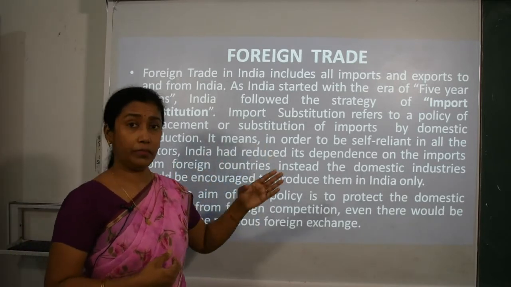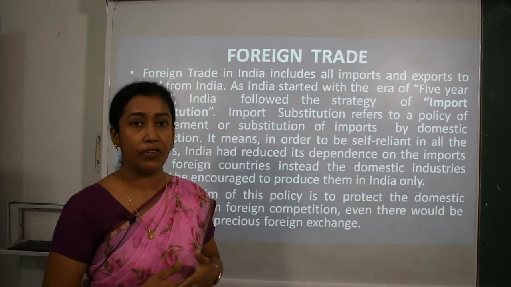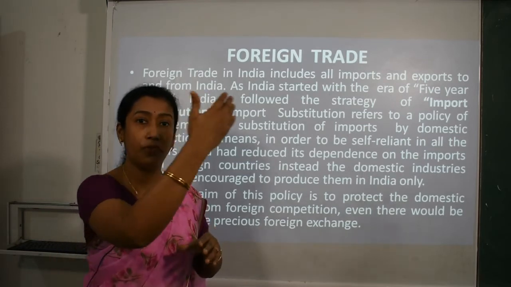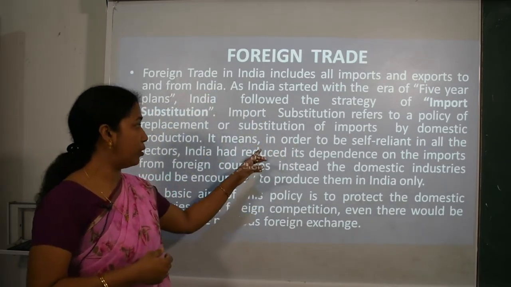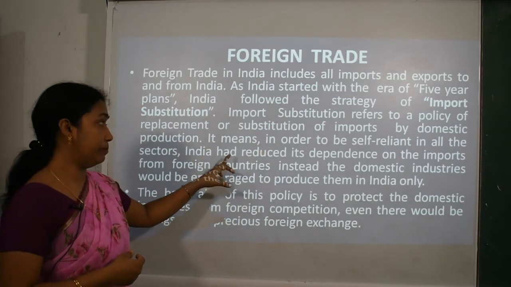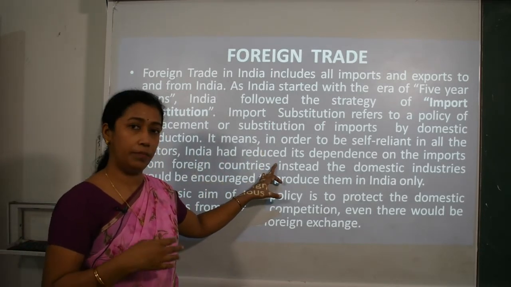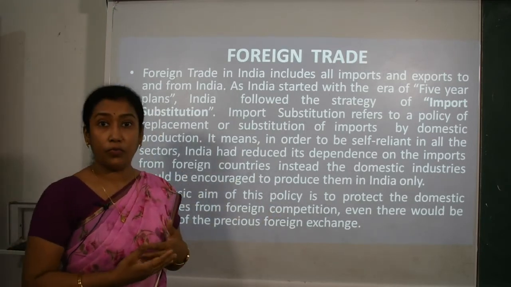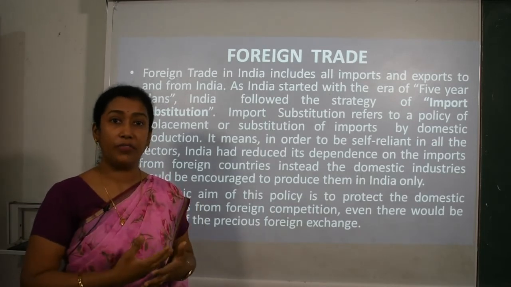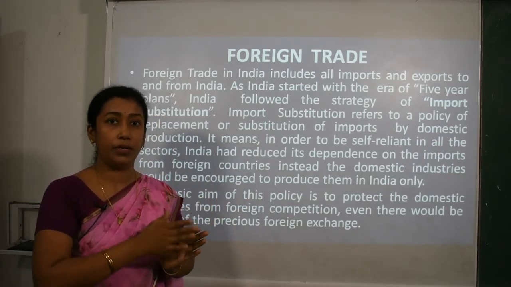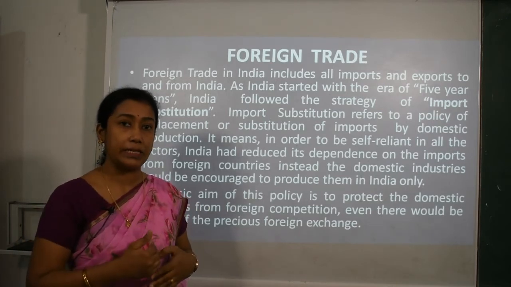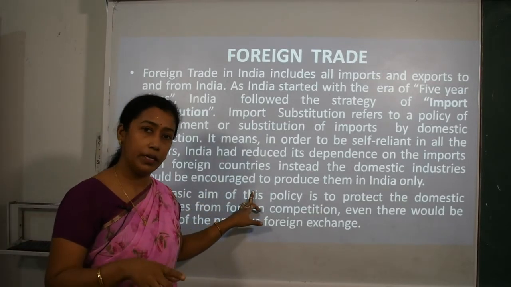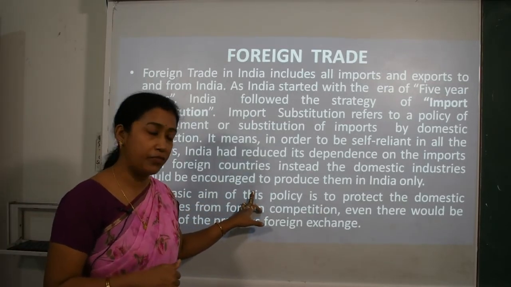Now here it means, in order to become self-reliant in the production of certain category of goods. Previously we were depending only on foreign countries for these imports. Now when we wanted to become self-reliant, it means that India had reduced its dependence on the imports from foreign countries. Rather, they have tried well for the manufacturing of these goods which we used to import in our nation only, that is in our domestic industries only. So instead the domestic industries would be encouraged to produce them in India only. So by this we can become self-reliant.